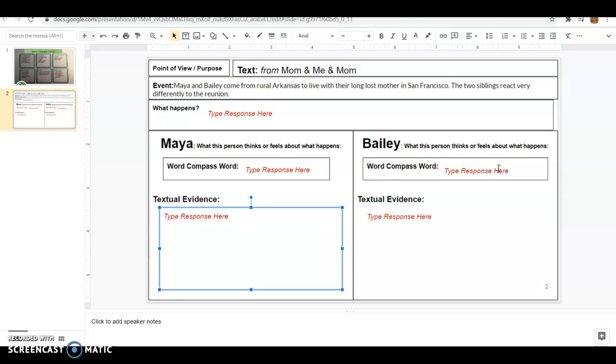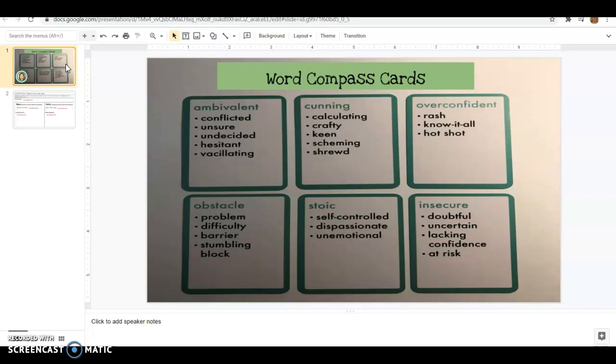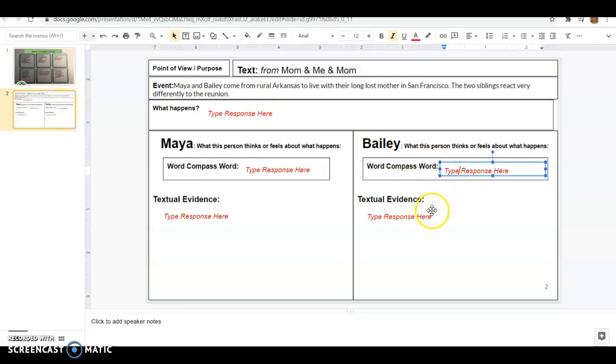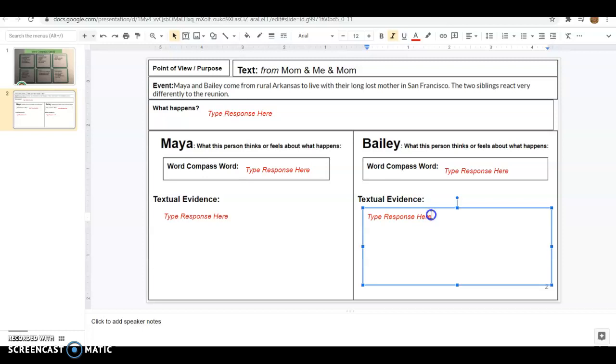You're going to think about things from Bailey's perspective, and you're going to pick one of those six words. Again, you're not just picking a random word, you are selecting a word for a purpose. You are selecting the word that best fits his perspective that can be proven with textual evidence. Once you have that word, you're going to type that word in there. And then you have your evidence you're going to locate from the text, and you're going to type specifically quoted from the text in the text evidence box. Once you are done with that, you are going to go ahead and submit that assignment.